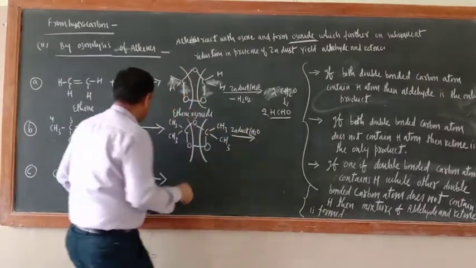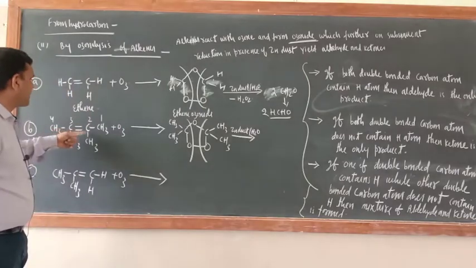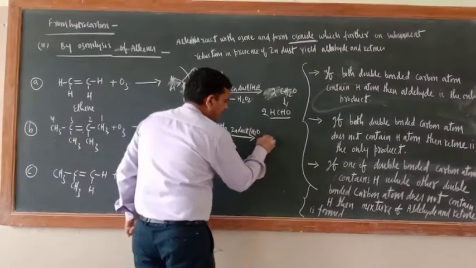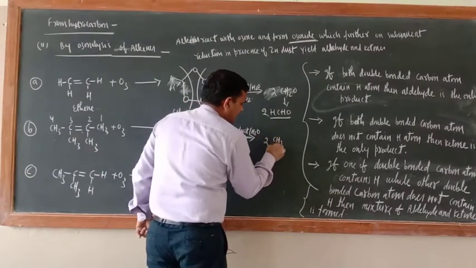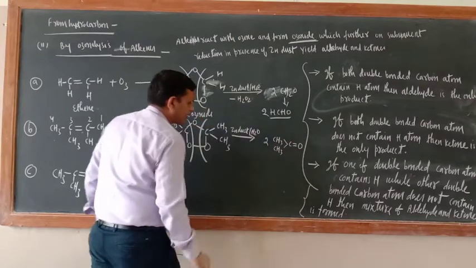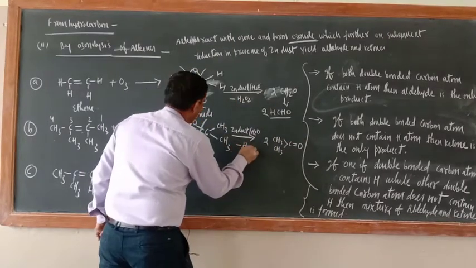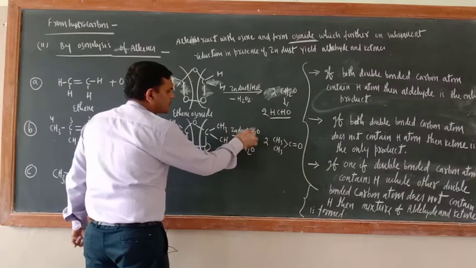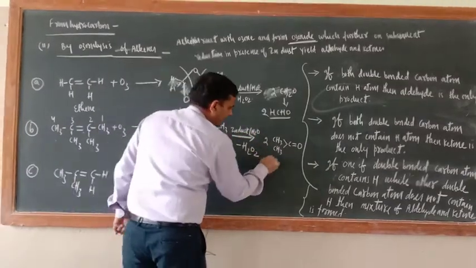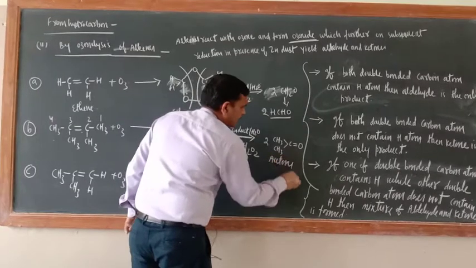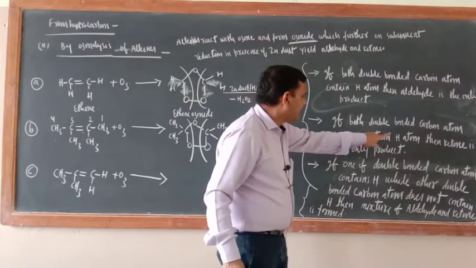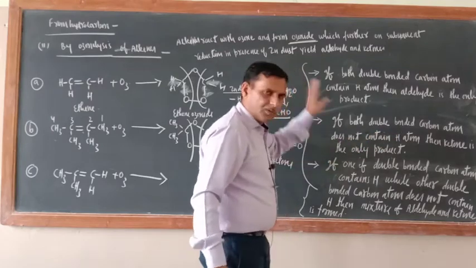Here, the double bonded carbon atoms do not contain hydrogen. So what is the product here? The product would be 2 CH3 C double bond O, minus H2O2. This oxygen will go to the water, giving H2O2. Now you have got acetone. So if both double bonded carbon atoms do not contain H atoms, then the ketone is the only product.